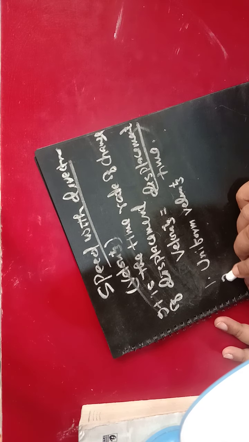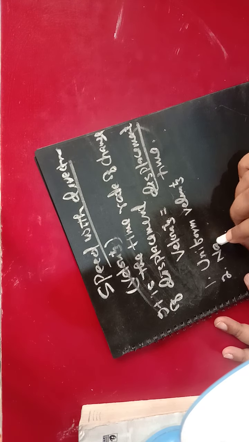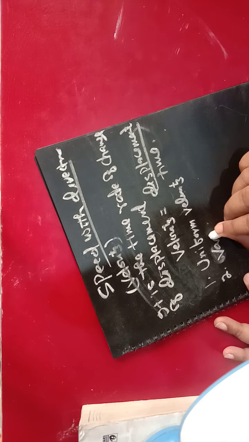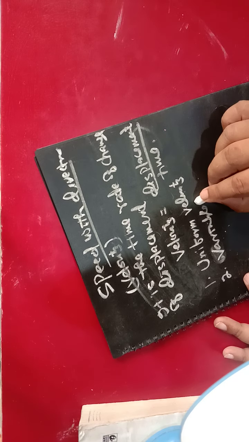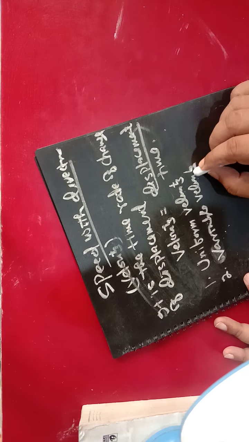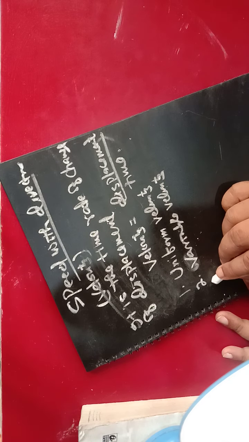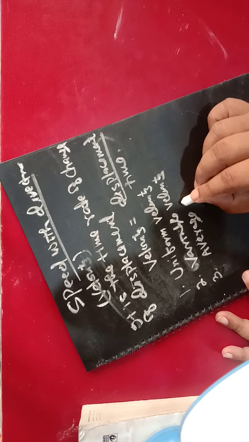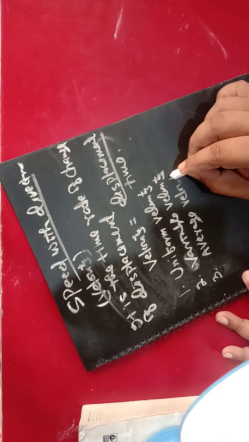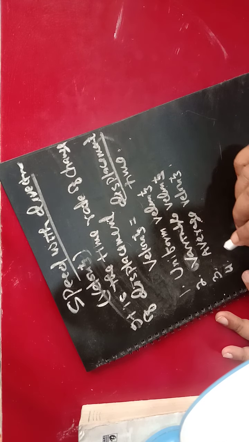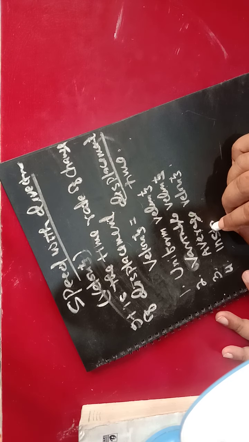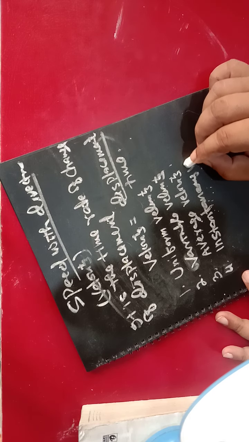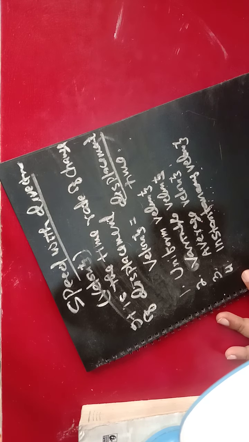The second one is the non-uniform velocity or variable velocity. We can call it variable velocity. Another is average velocity, and the fourth one is the instantaneous velocity. And what is that uniform velocity?